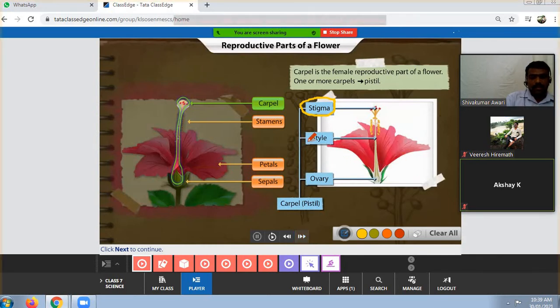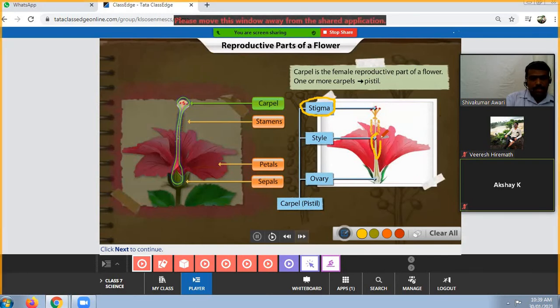The second part is style. This tube is called a style, and this style is the second part of the carpel. This style connects the stigma with the bulged part, that is called ovary. The ovary is also a subpart of the carpel.